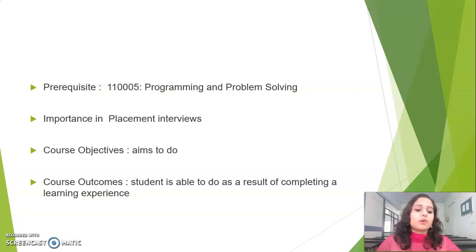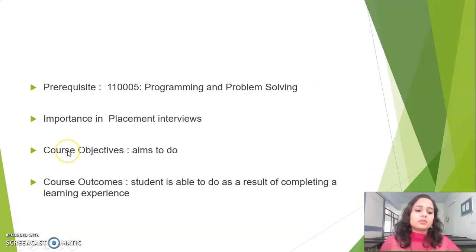Now the next part is importance in placement interviews. In most interviews, questions are asked from data structures. This is a completely analytical subject. The analytical or logical ability of every student is different, and that will be checked by the interviewers in your placement interviews. So I request you to practice the labs also and to take more interest in this particular subject. Next part is course objectives and course outcomes.